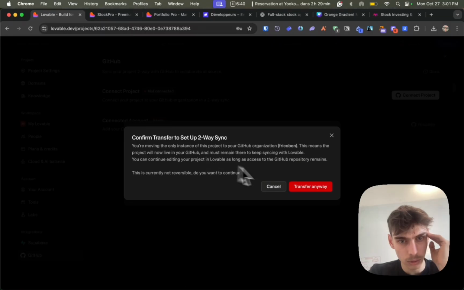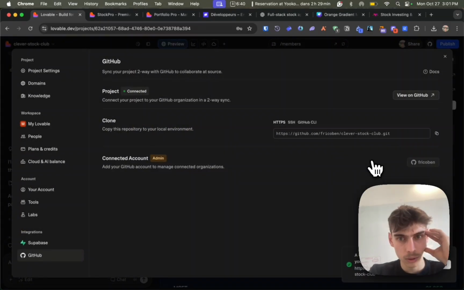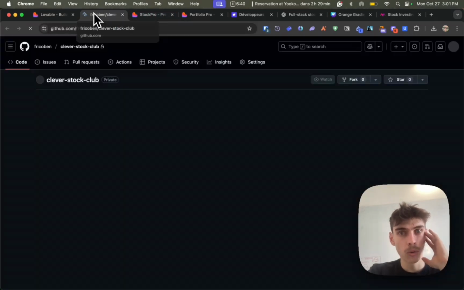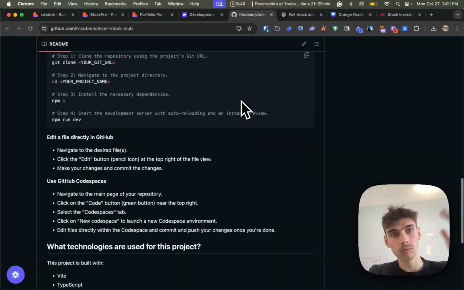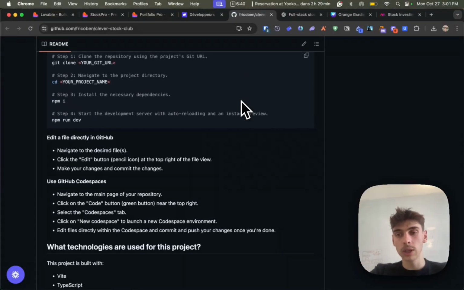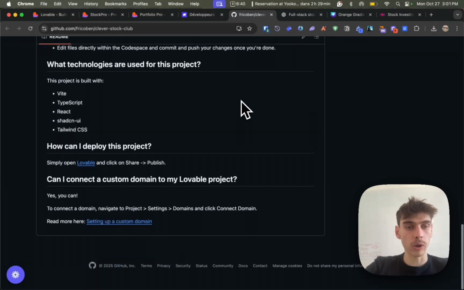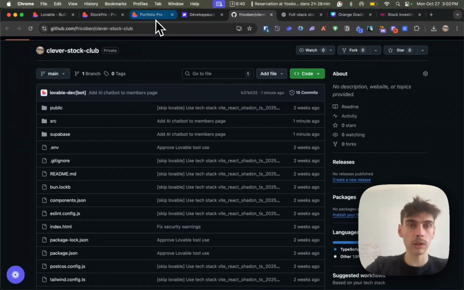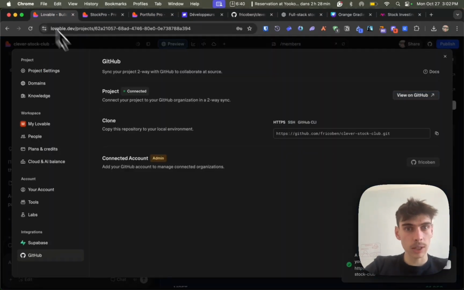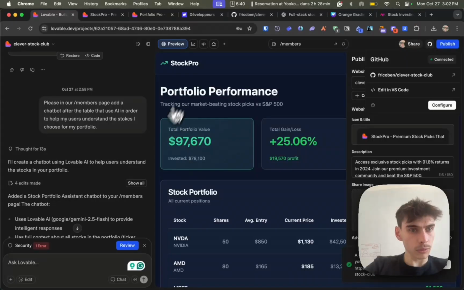This means the project will now be live on GitHub. Perfect. So now the project is live on GitHub. We pushed the project directly into GitHub so we can use the code and truly own the code here, and maybe make some changes directly without Lovable. So that's nice. Now let's see how we're doing.